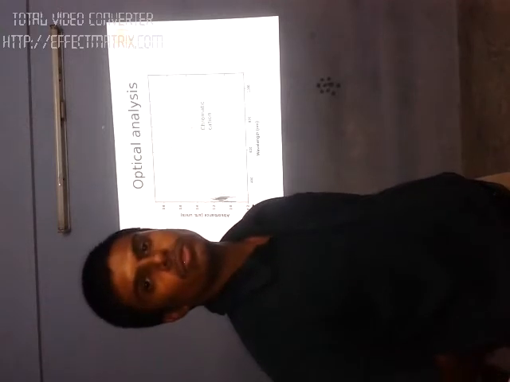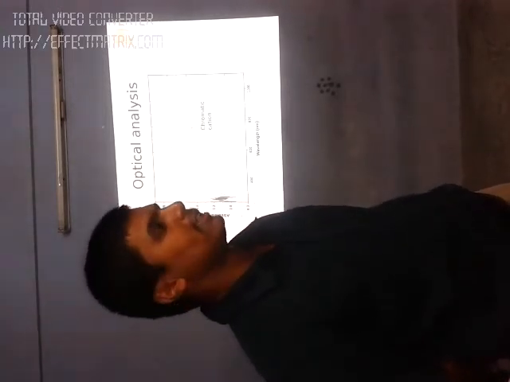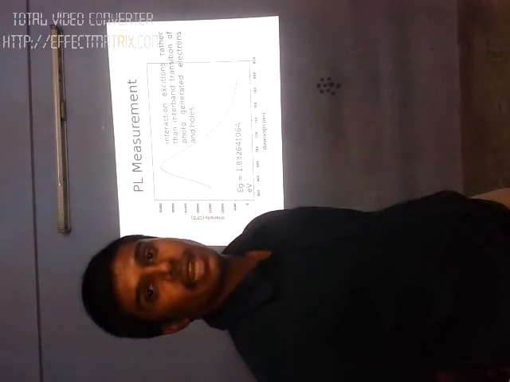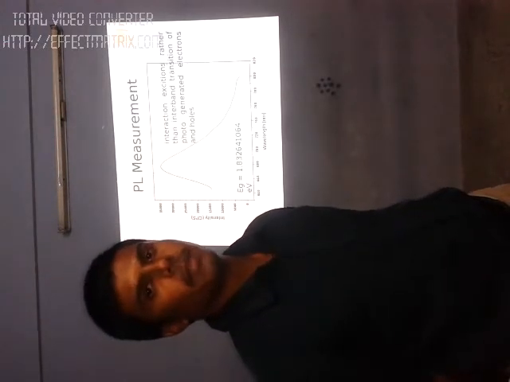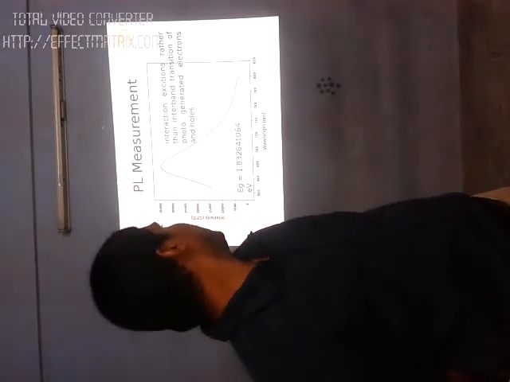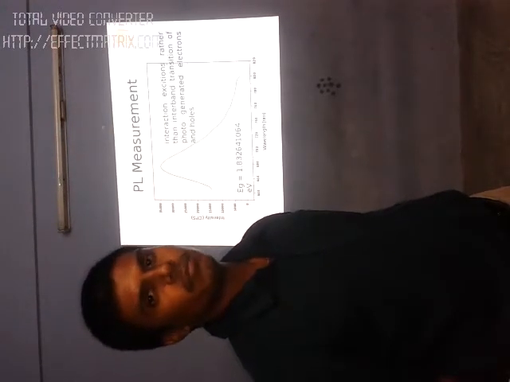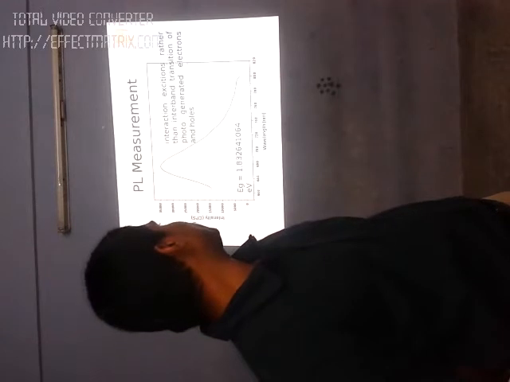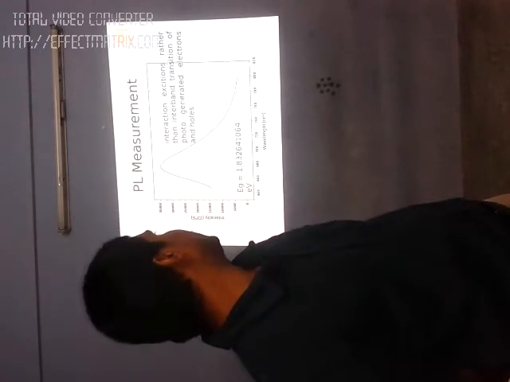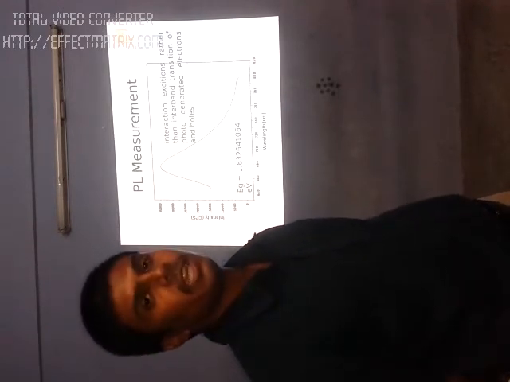So I want to move to third order nonlinear optical materials. Next. This is another optical measurement, photoluminescence measurement. One can find the energy gap from this spectrum. Here I have a peak near 680 nanometers, and this is the excited peak.